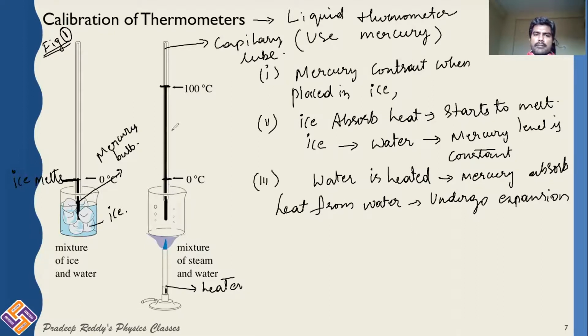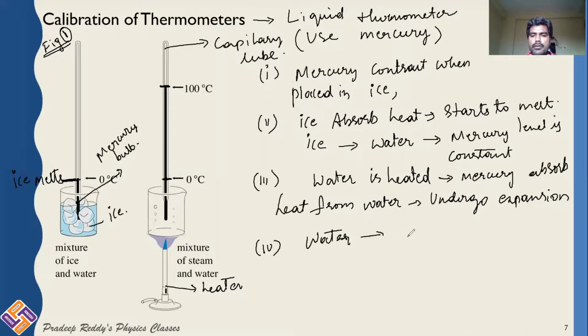So till where it expands, let it expand in this capillary tube. As you are increasing the temperature by providing heat energy, water will be increasing its temperature, and the mercury level keeps rising. And now what happens? Water starts to boil.